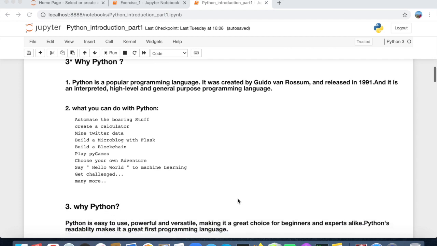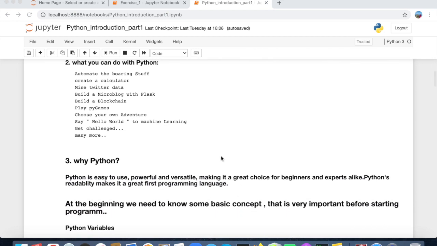So, the third question, why Python? Python is easy to use, powerful, and versatile, making it a great choice for beginners and experts alike. Python's readability makes it a great fast programming language. So, till now, maybe we are all clear about what is Python and why we learn Python.